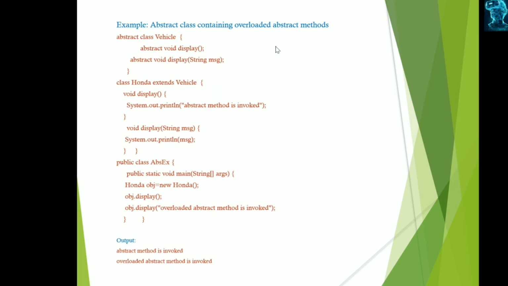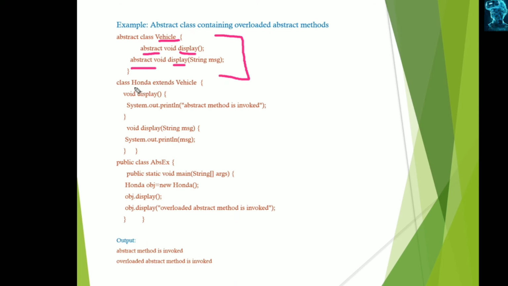And an abstract class can contain overloaded abstract methods. What is overloading? Overloading means multiple methods can be defined with the same name, differing in the parameters and the data types. Here we have the Vehicle class, which is the abstract class. Here we have two abstract methods, overloaded methods, both named display, but the difference is here no arguments, here one argument. This is the abstract class which has the overloaded abstract methods.